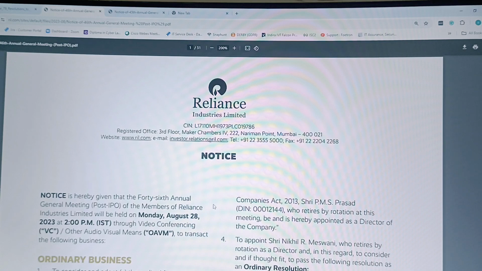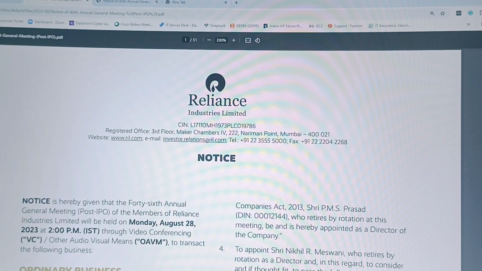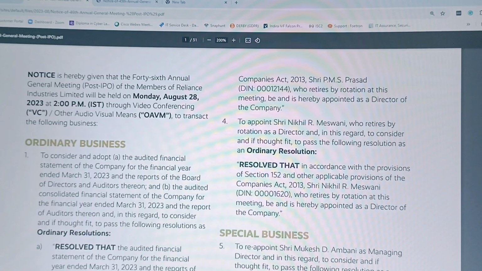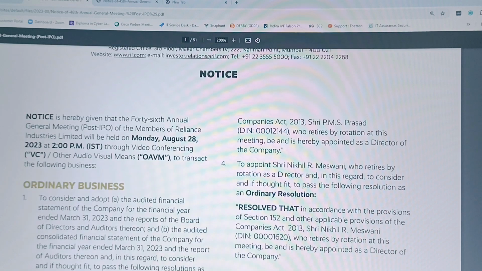You can simply find this notice on the RIL website as well as on BSE and NSE. You can check it on the investor tab, and from there there will be a notice section. In that you will be able to find all the meeting notices, board meetings or general meetings. So here is the notice. From this we can get an idea how to draft the resolution. For any top listed or well-known company, you can adopt their style of drafting the resolution. So here is the format of notice.